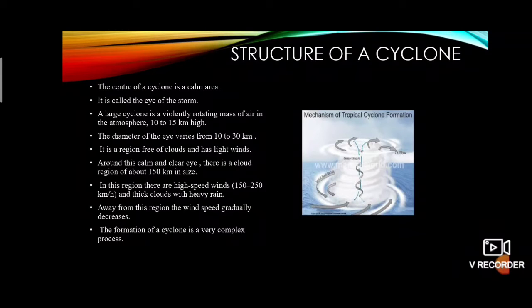Around this calm and clear eye, there is a cloud region of about 150 kilometers in size. Around the calm area, the center of the cyclone, the cloud region is about 150 kilometers in size.